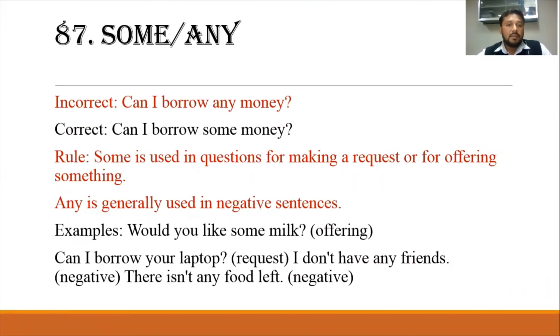Some, any. Can I borrow any money? Can I borrow some money? Some is used in questions for making a request or for offering something. Any is generally used in negative sentences. Would you like some milk? This is an offer. Can I borrow your laptop? This is a request. I don't have any friends. There isn't any food left.